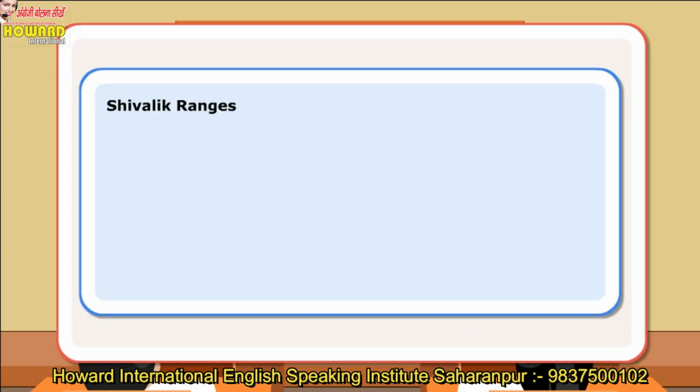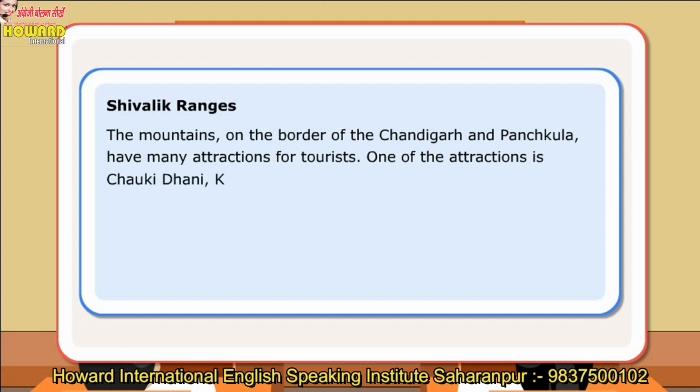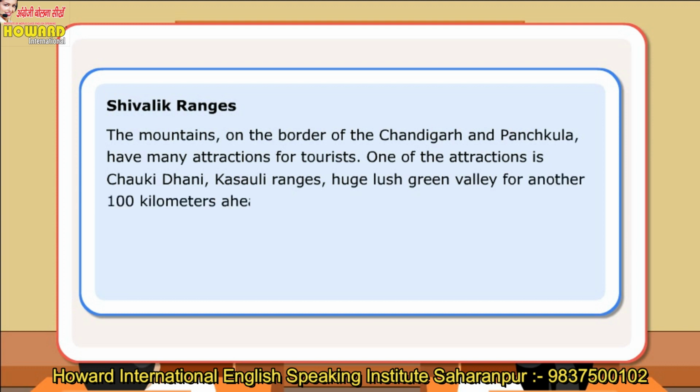Shivalik Ranges. The mountains on the border of the Chandigarh and Panchkula have many attractions for tourists. One of the attraction is Chowki Dhane, Kasoli Ranges, huge lush green valley for another 100 kilometers ahead.